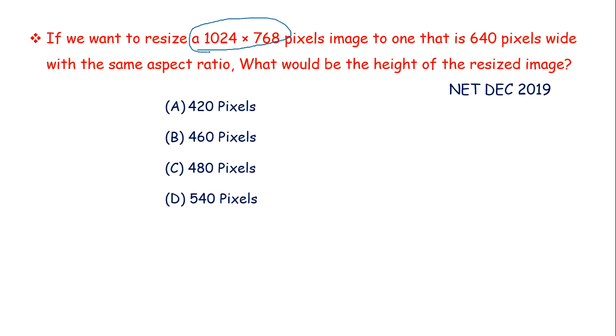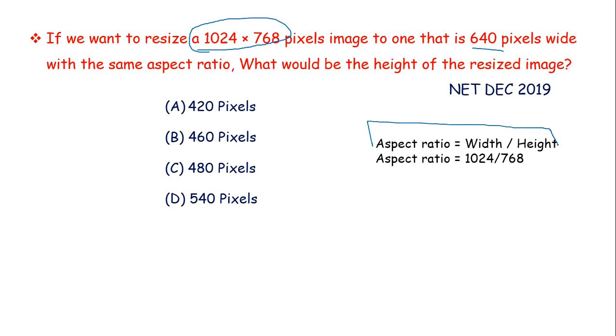We have to resize this image with width as 640 and we need to determine its height such that the aspect ratio remains same. Now first we need to know that aspect ratio is equals to width divided by height. So just remember this formula.